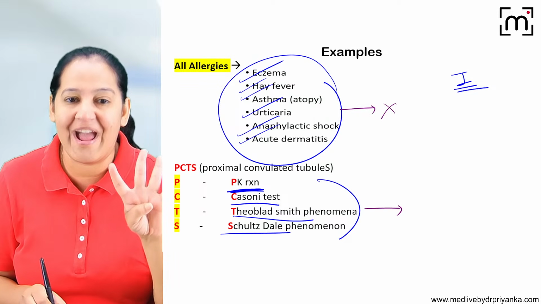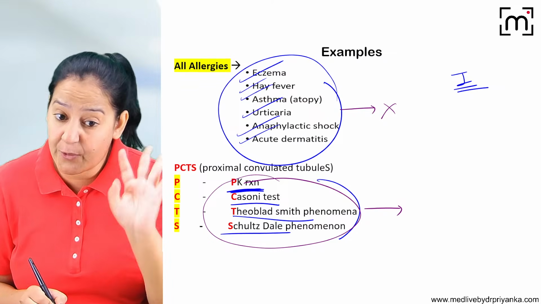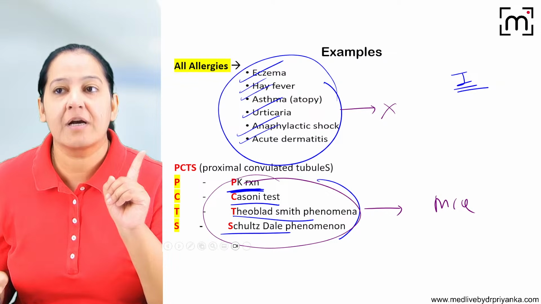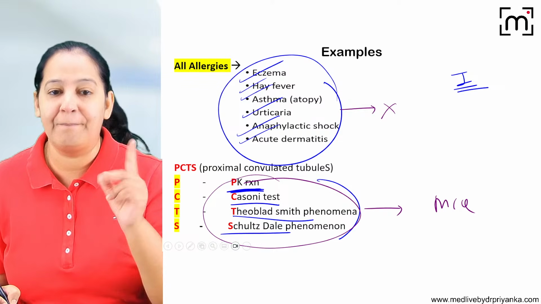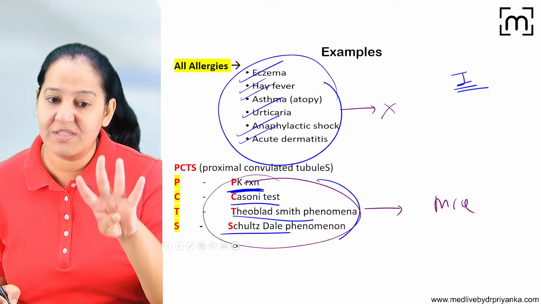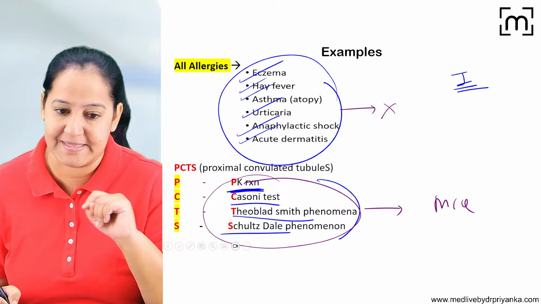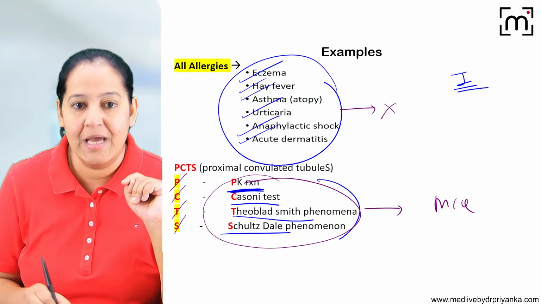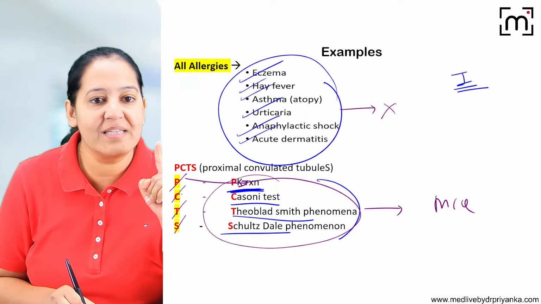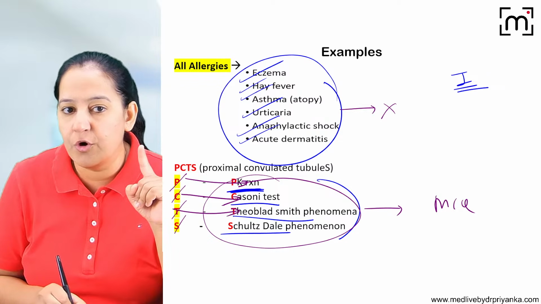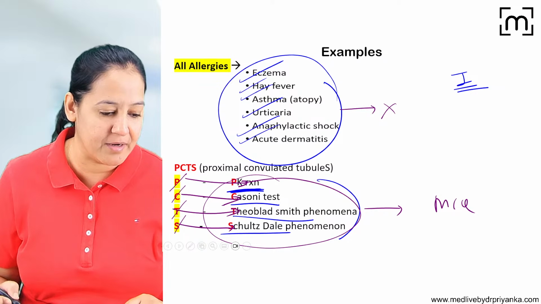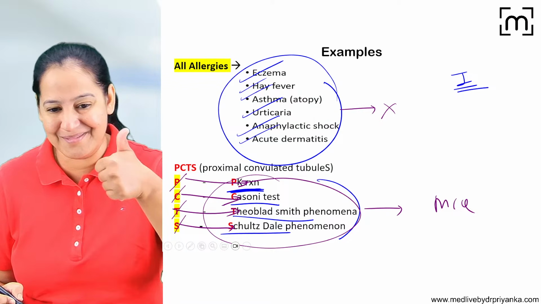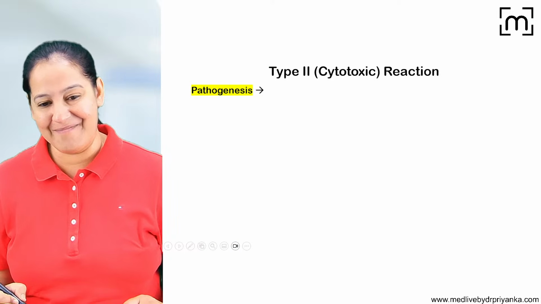So here, the four reactions I want you to learn, on which MCQs frequently come in your exam. Casoni test is an example of type 1, PK reaction, Theobald Smith, Schultz-Dale, these all are examples of type 1 hypersensitivity. So the mnemonic is proximal convoluted tubules, PCTS. P stands for Prausnitz-Kustner, C stands for Casoni, T stands for Theobald Smith, and S stands for Schultz-Dale phenomenon. Okay, got it? Give me a thumbs up. Can we go ahead? So we are done with type 1.